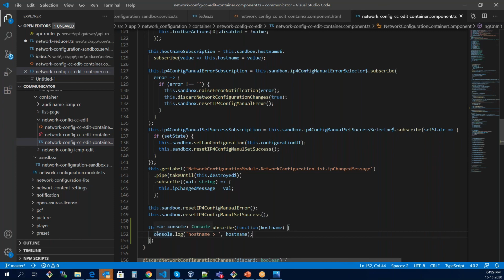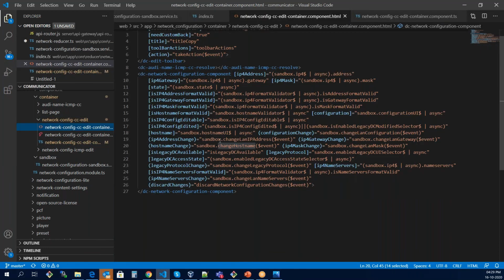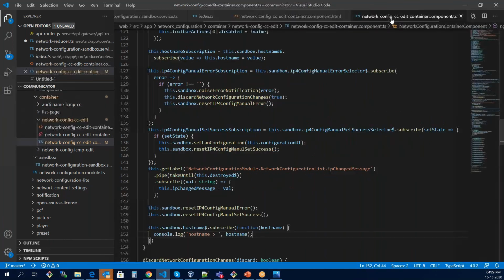But why are we printing it right now over here? Because in my case, the HTML was directly using sandbox.hostname over here. So that's the reason I didn't write it in the component. But if I really want to get the value of the host name, I can get it printed in my component and I can work accordingly. So this is how I've changed it.